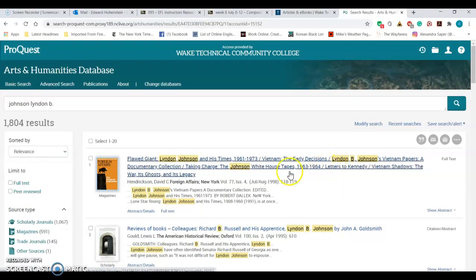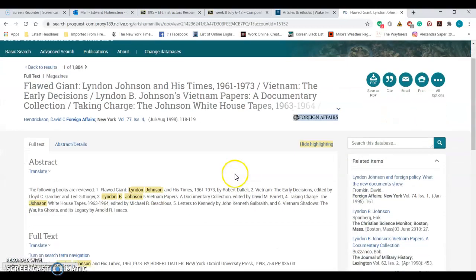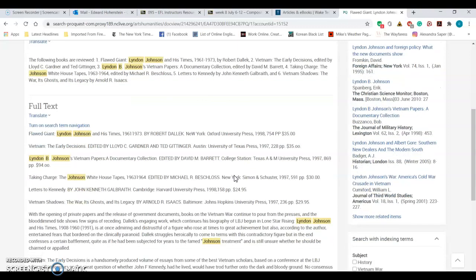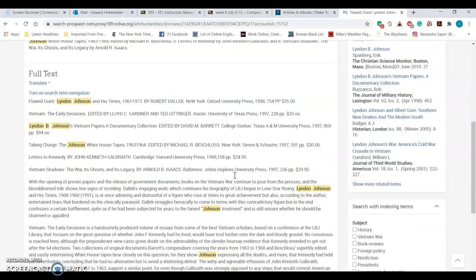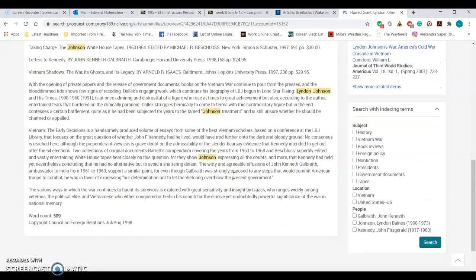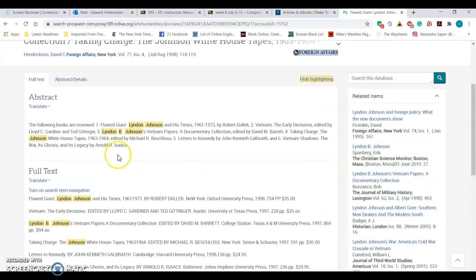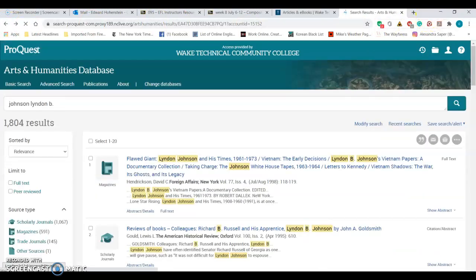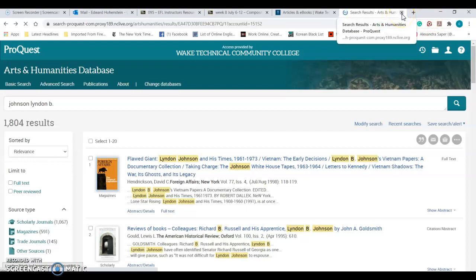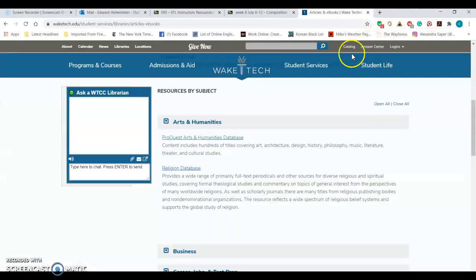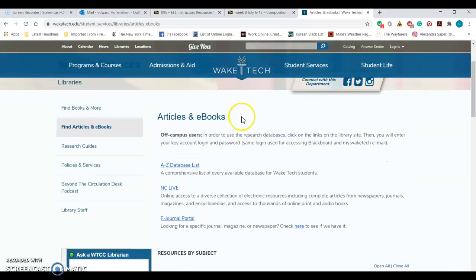Just in ProQuest. Let's click on this and see what we get. We get an abstract, we get the full text. You can see what we get. We can probably get the whole article from here, but it's just one idea.